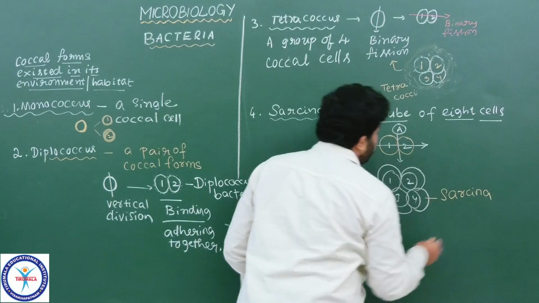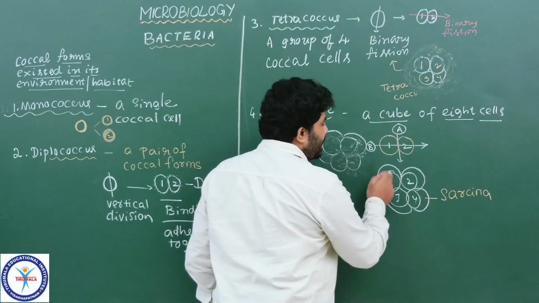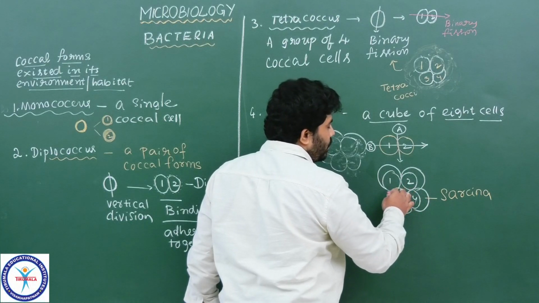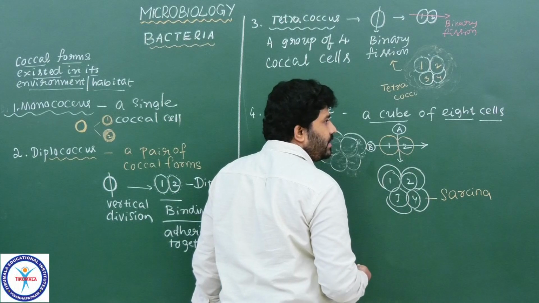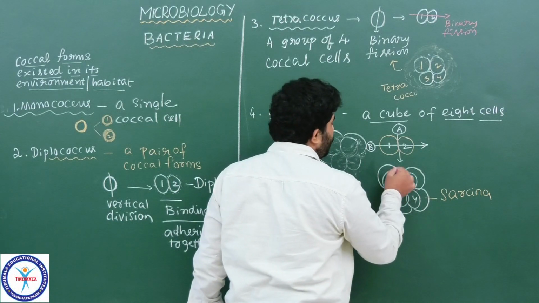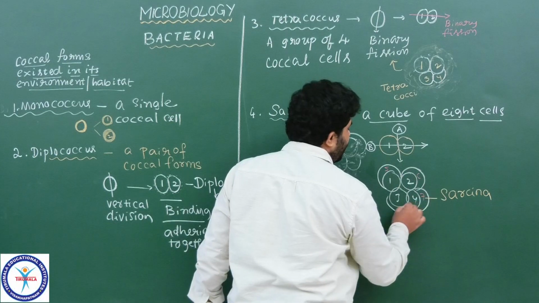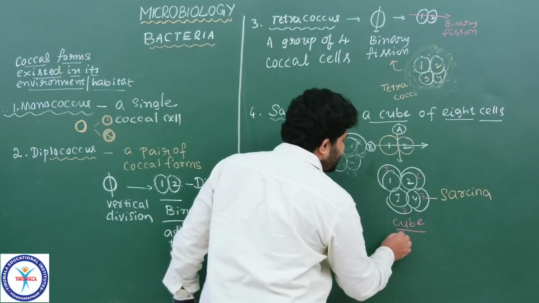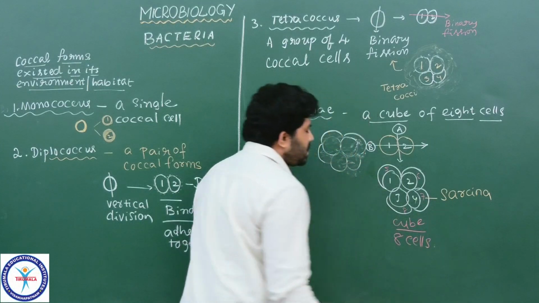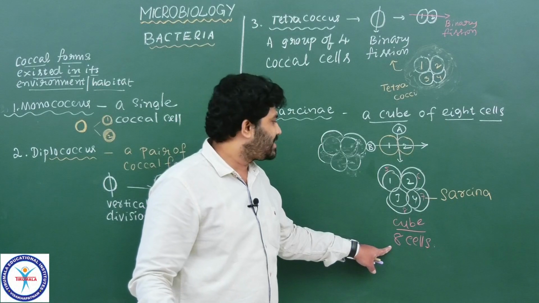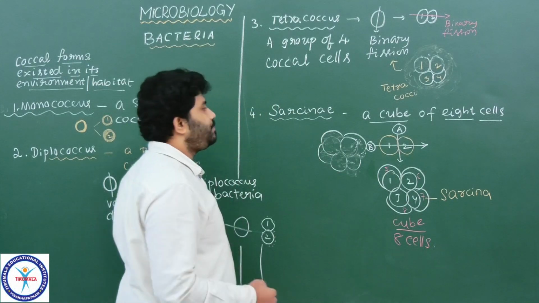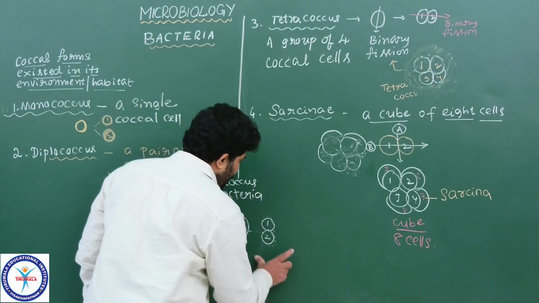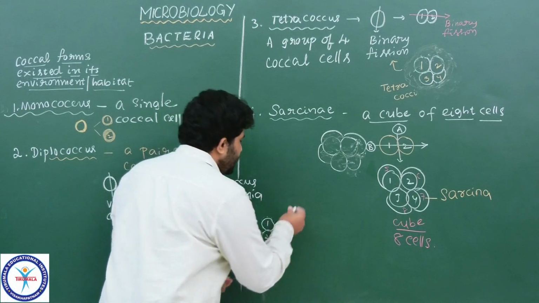So this is the condition we are calling Sarcina. How many cells do we finally have here? Each and every cell independently divides into 2. How many cells do we see in the tetracoccus? 4 are there, equally divided by binary fission. Finally, they form 8 cells, 5, 6, 7, 8. There appears a cube-like appearance. This cube-like appearance contains how many cells? 8 cells. What is the shape of the cells we see here? Coccus. That's why it is called Sarcinae. Understood, students? What are the next types of coccal forms that exist here?